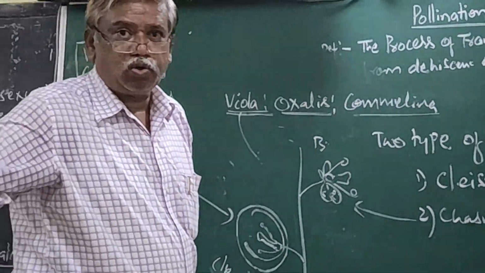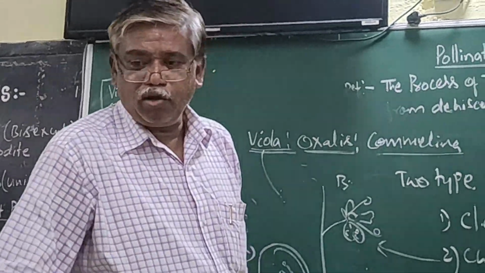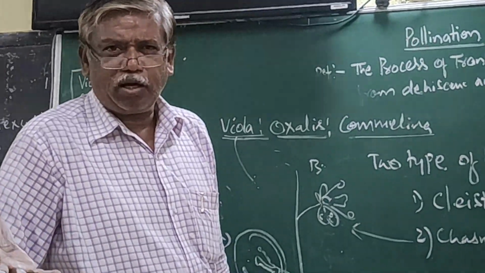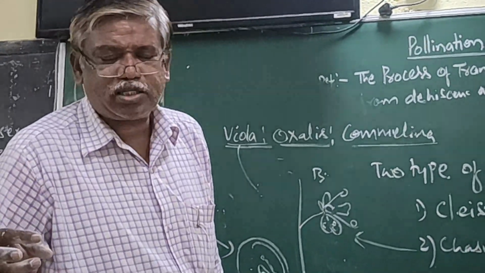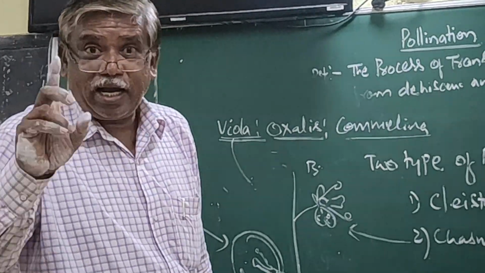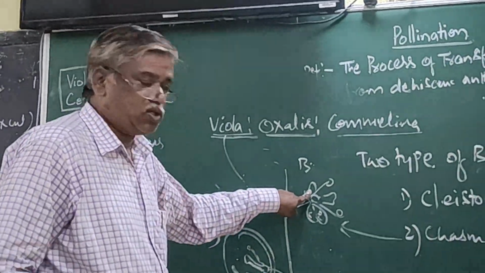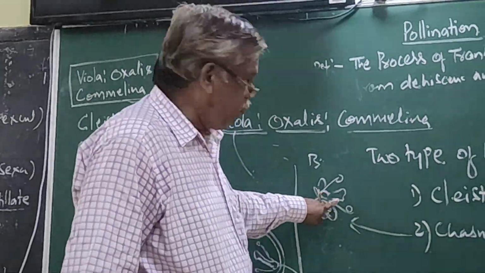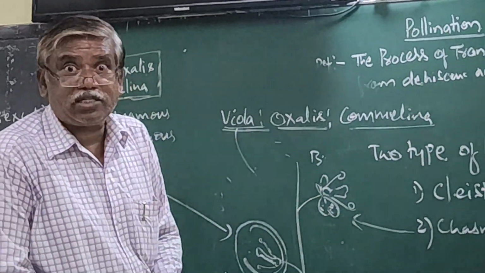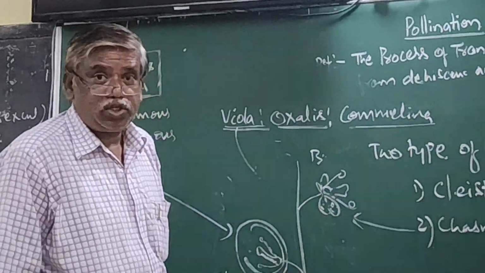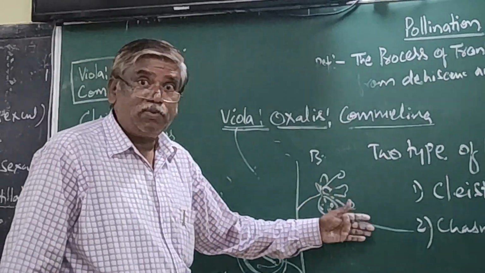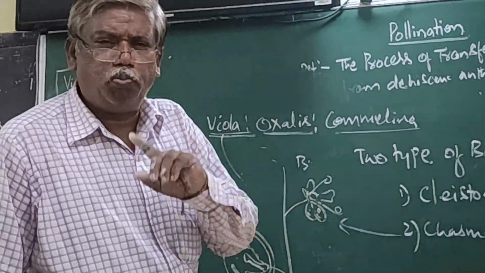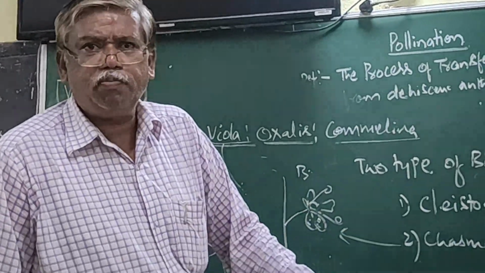Now if you go into our surroundings, many flowering plants are there, hibiscus, mango, whatever it may be. 99% of the flowering plants in our surroundings contain this type of flower, that is the open chasmogamous flower. Among these two, which is the normal bisexual flower? Chasmogamous is a normal bisexual flower. This normal bisexual flower shows all three: autogamy, geitonogamy, xenogamy.